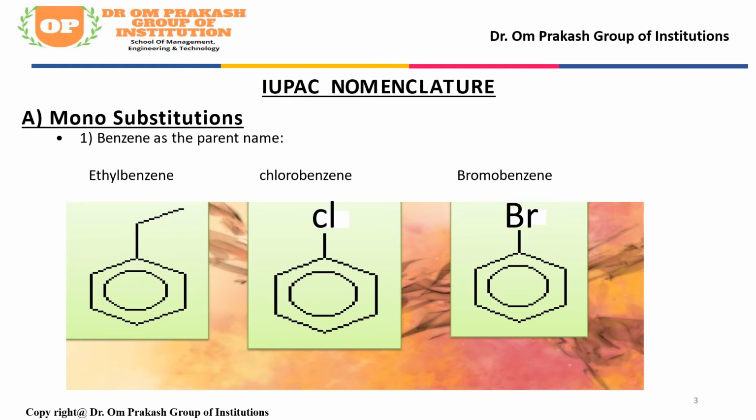They will be called benzene sulfonic acid. And N2Cl means benzene diazonium chloride. So these are the examples of monosubstituted derivatives. Monosubstituted means only one group is attached to the benzene ring at any one position.